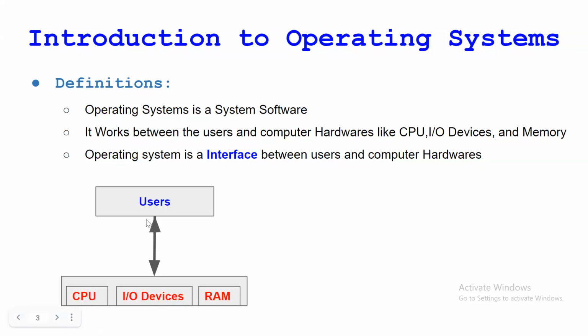And suppose again that user wants to access an input output device or RAM or something. So again, that user needs to write a program to access the input output devices or RAM, right? It means for every access, user needs to write the program. This is the difficult one, I think, right? And the second, the most difficult drawback, what we can say, is suppose one user is accessing the CPU by writing the program,